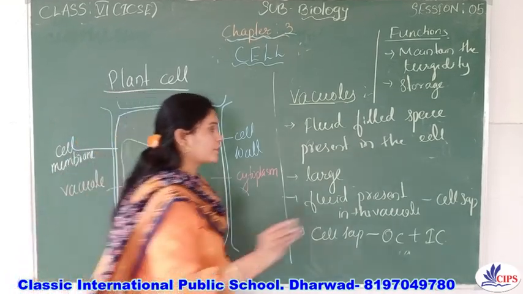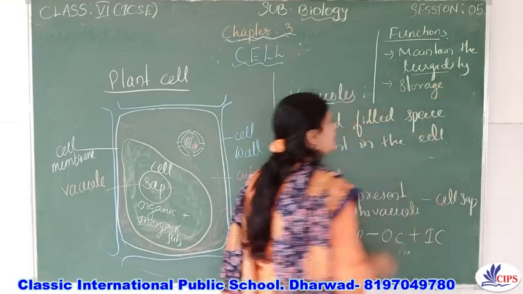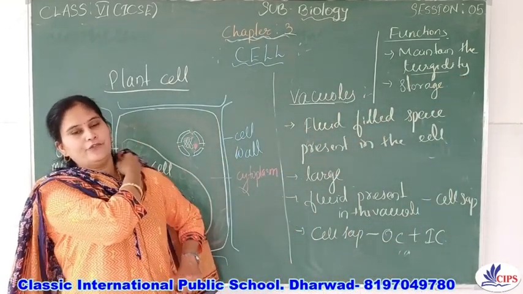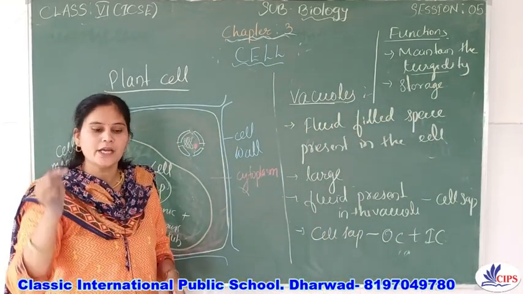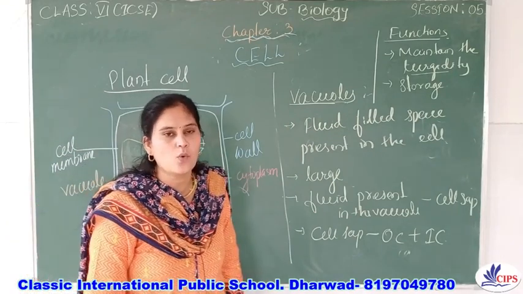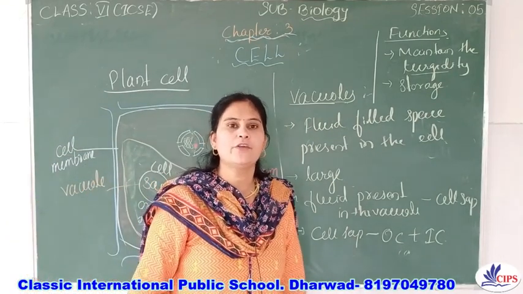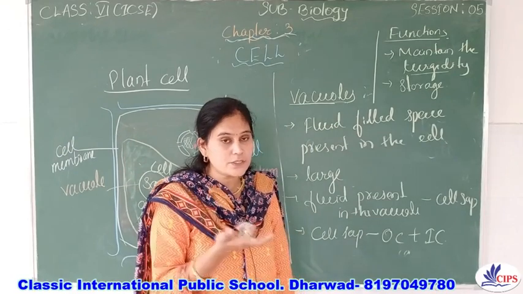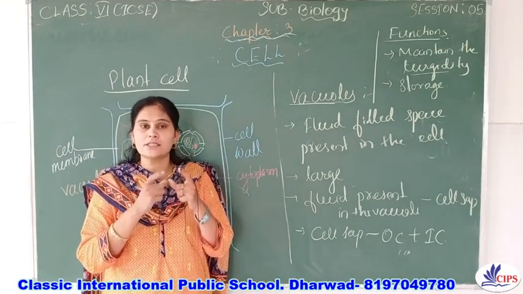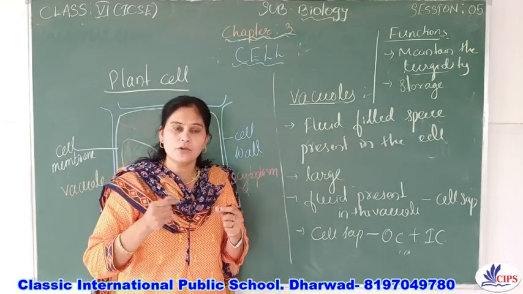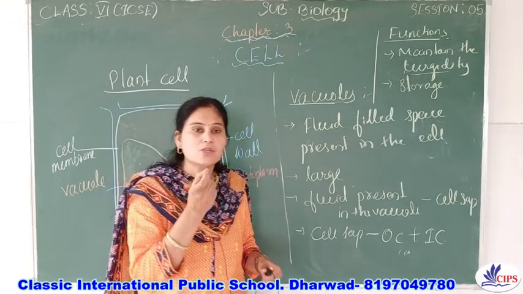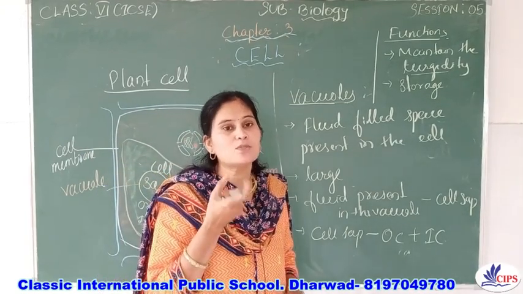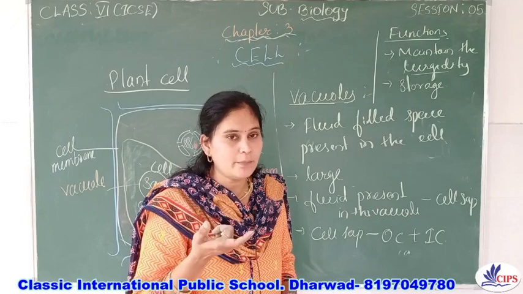And children, turgidity actually means that, for example, if you take a dry raisin and keep it overnight, in the morning when you observe, you will see that it is swollen. It has absorbed the water and grown in size. Why does it become swollen?